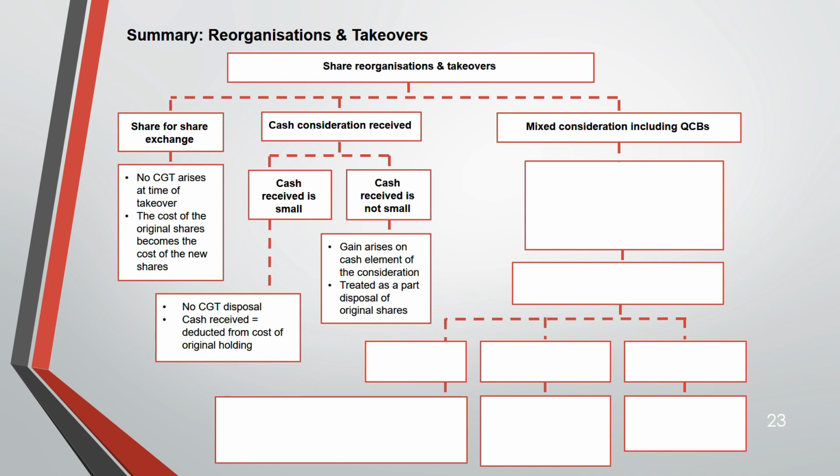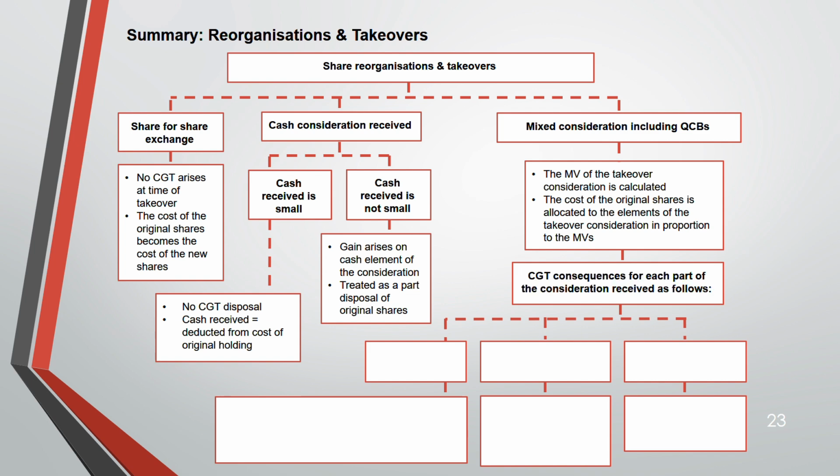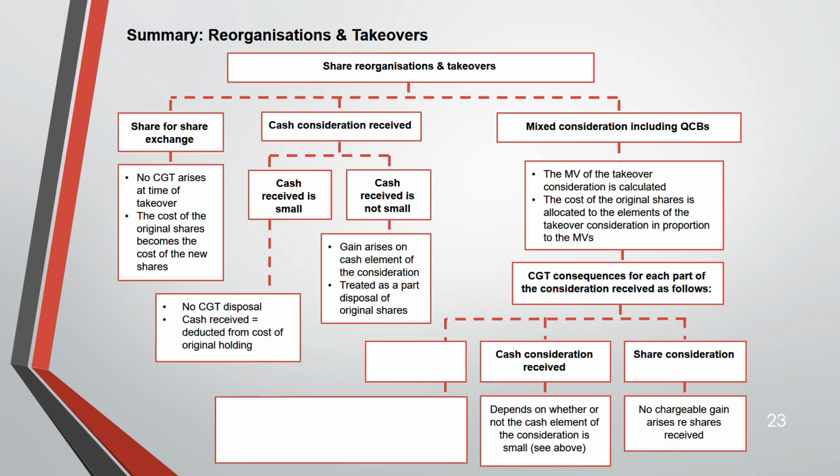Mixed consideration. You have QCBs also. Calculate the market value of the consideration. The cost of the original share is allocated to the elements of the takeover consideration in proportion to market value. We have done a question. What are the CGT consequences? If it is shares, no chargeable gain. If it is cash, there will be a chargeable gain.